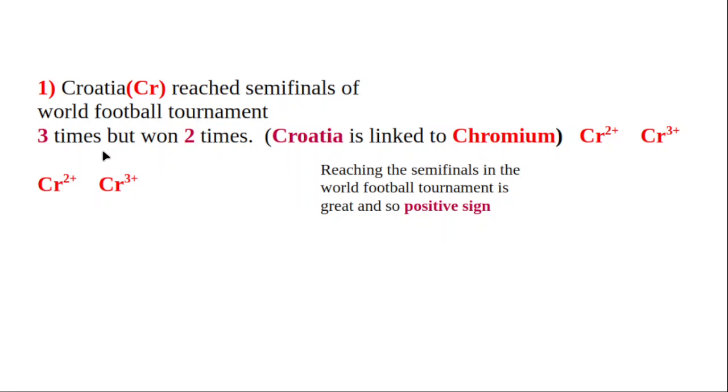Only 40 countries were selected for the tournament. Many countries failed to be selected. India also failed to be selected. But Croatia, even though it is a small country, was selected several times for the world tournament. Even in the present world tournament it is playing.